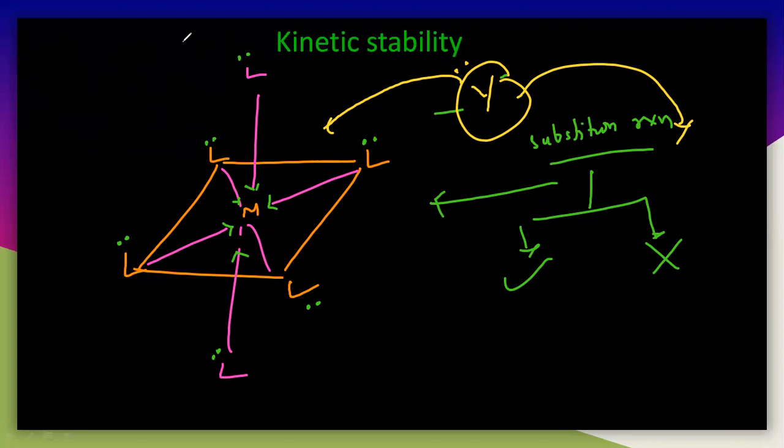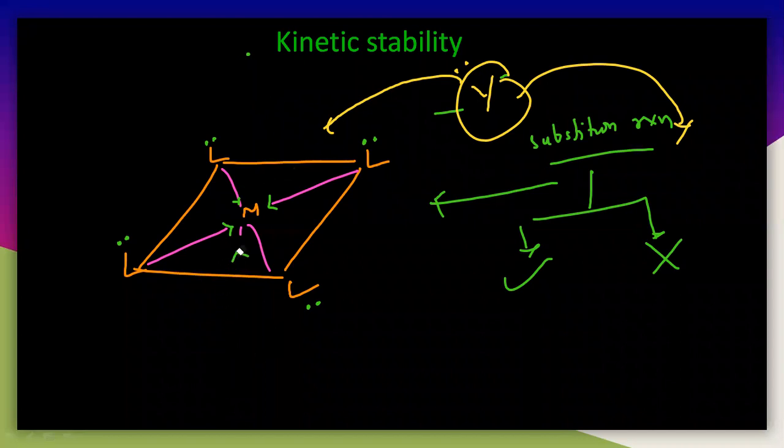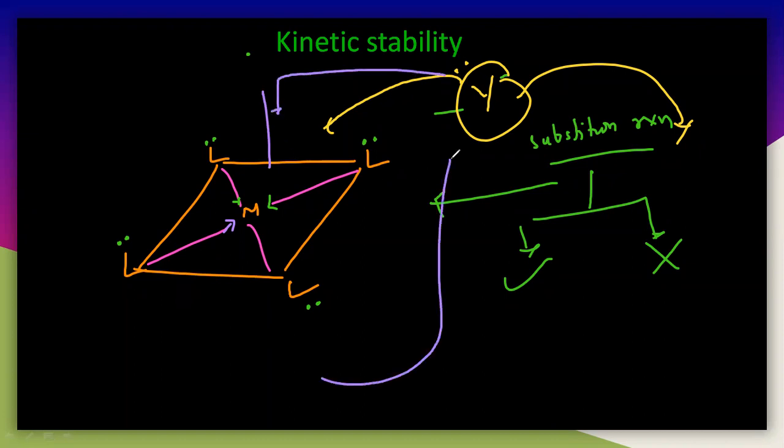But in case of the square planar, this is completely different. So there is no upper axial ligand. See here, in the square planar, there is no ligand on the upside. So this Y may come here, and it may even come from the downside. Hence the square planar and tetrahedral can easily undergo substitution reaction.